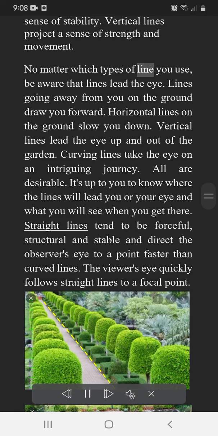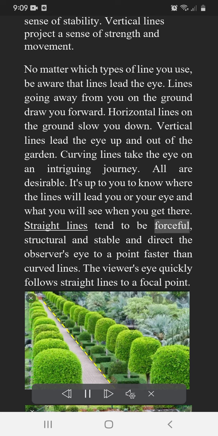No matter which types of line you use, be aware that lines lead the eye. Lines going away from you on the ground draw you forward. Horizontal lines on the ground slow you down. Vertical lines lead the eye up and out of the garden. Curving lines take the eye on an intriguing journey. All are desirable. It's up to you to know where the lines will lead your eye and what you will see when you get there.